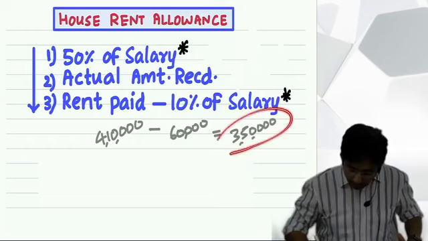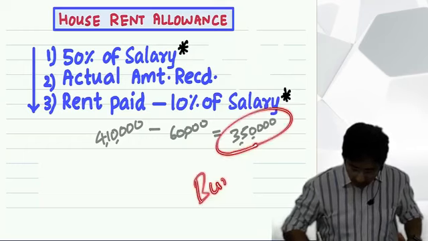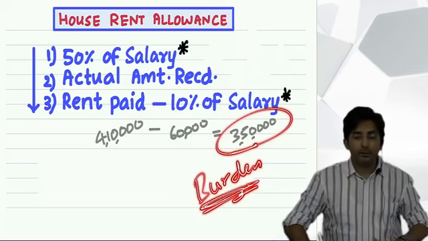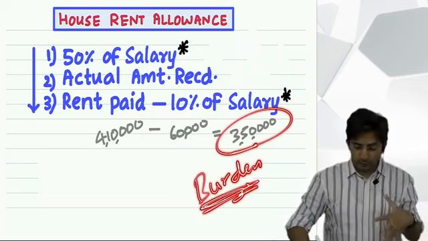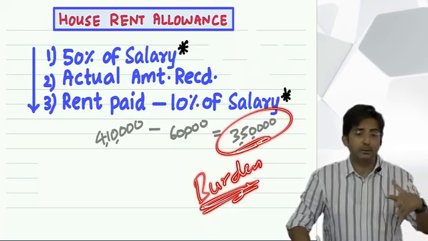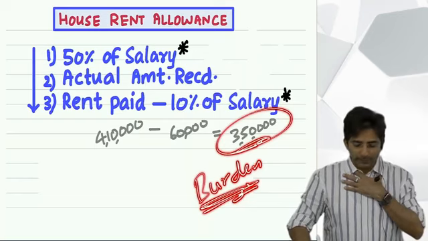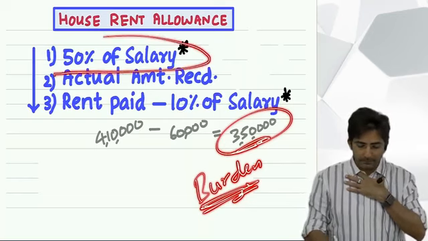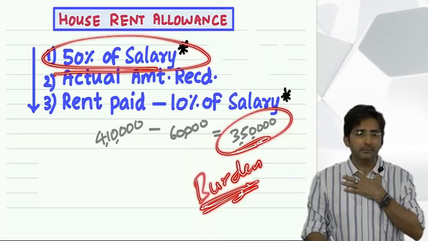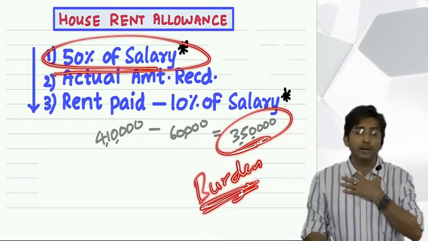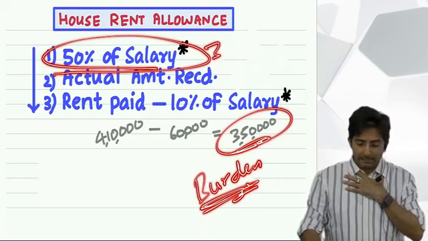So his burden is 3 lakh 50,000. But now government will say, see, we understand you have got a burden of 3 lakh 50,000, but we also have a capacity to help you. We can help you maximum 50% of your salary. And what is your salary? 6 lakhs. 50% of that? 3 lakhs is the maximum budget.